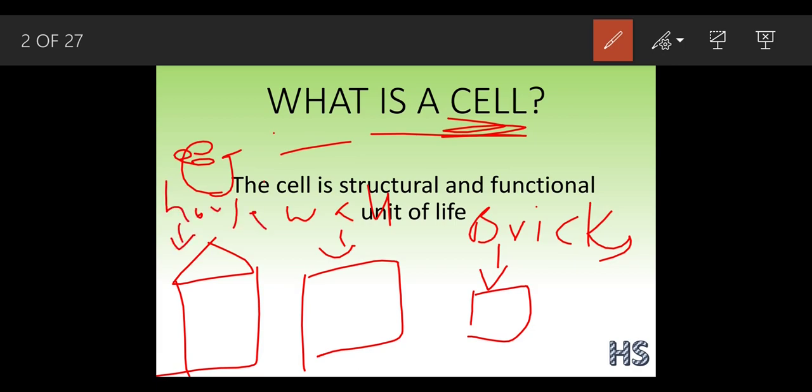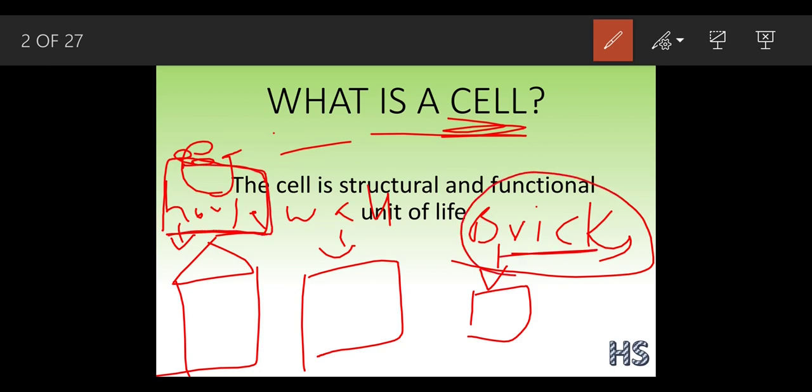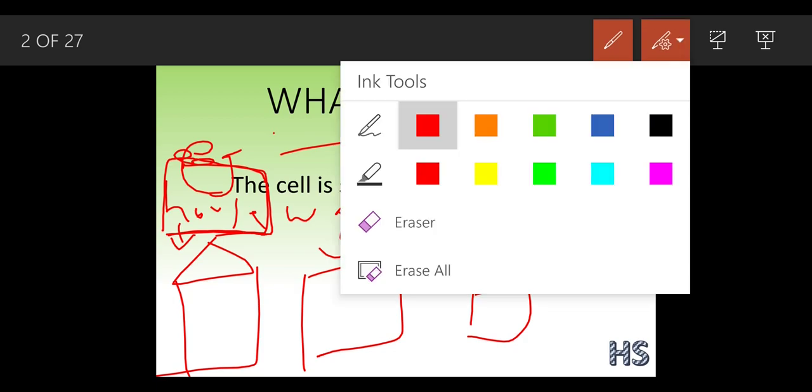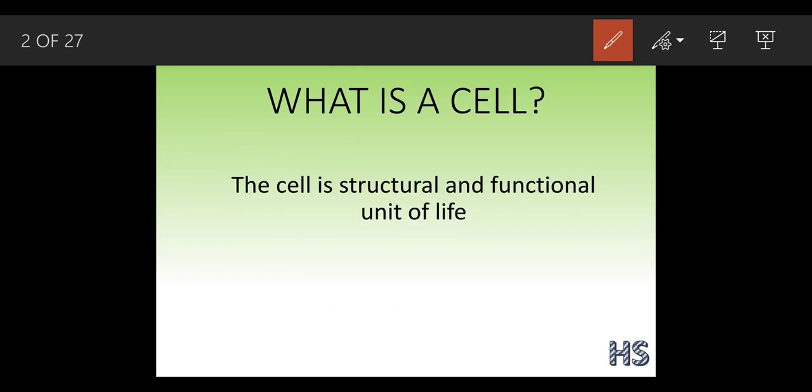So eventually, what is the fundamental unit of this house? That is the bricks. This whole big house is made up of these small bricks. Without these bricks, a house cannot exist. In the same way, our human body is made up of these cells only.